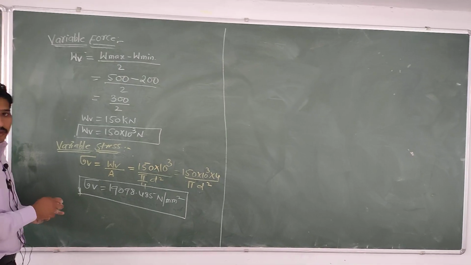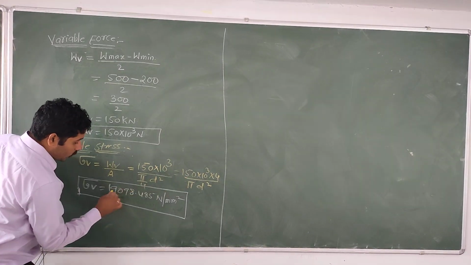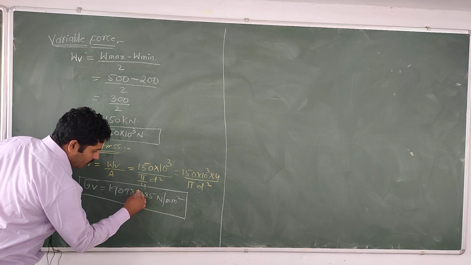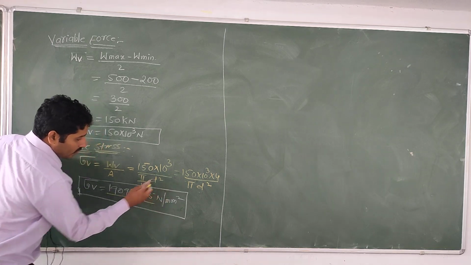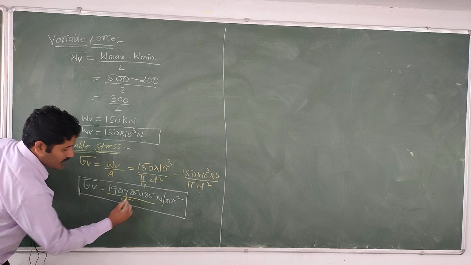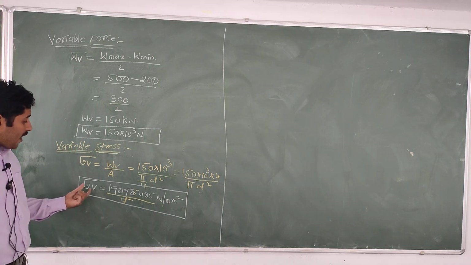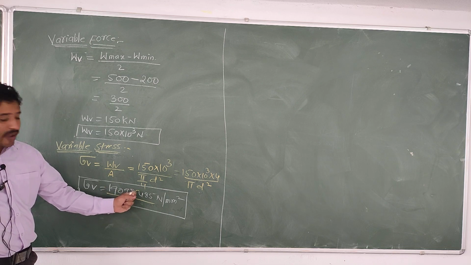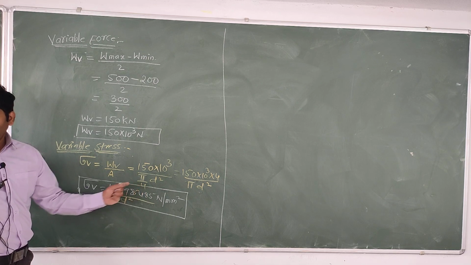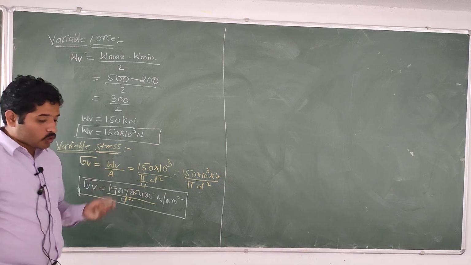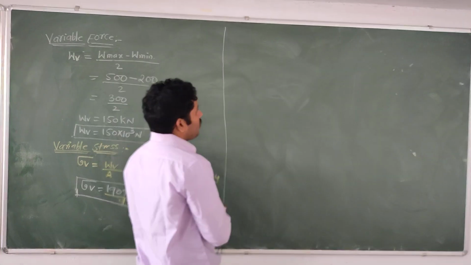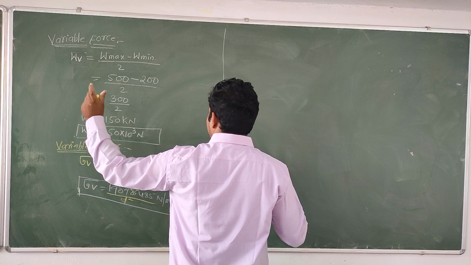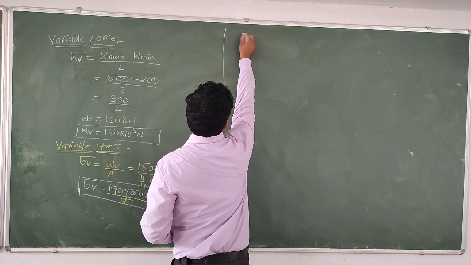The variable stress is 190985.485 by d square Newton per mm square. Again, with the help of the Goodman equation, we need to find the value of d.